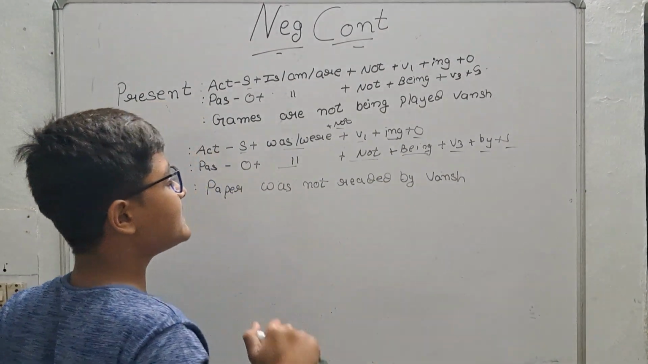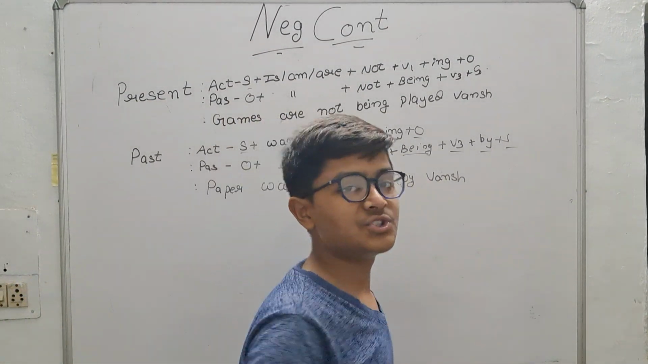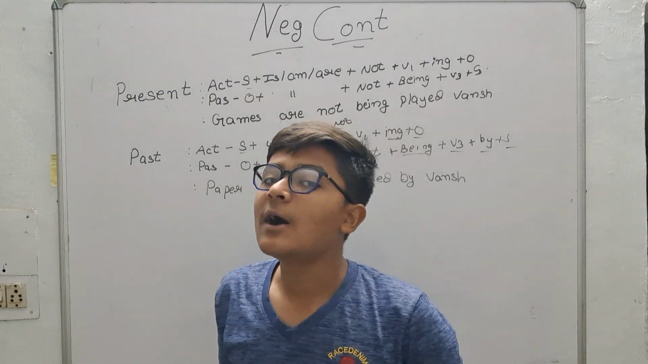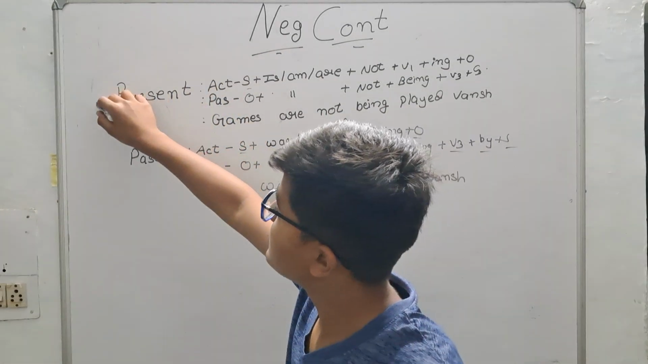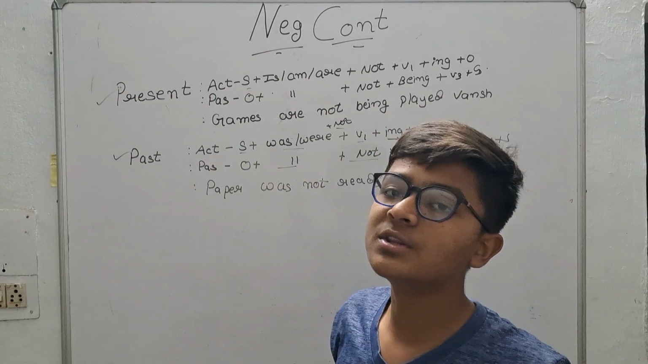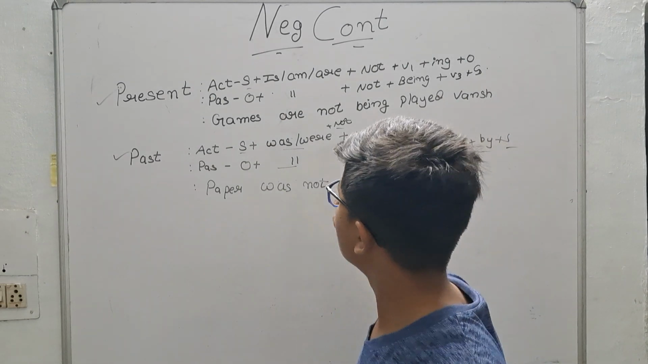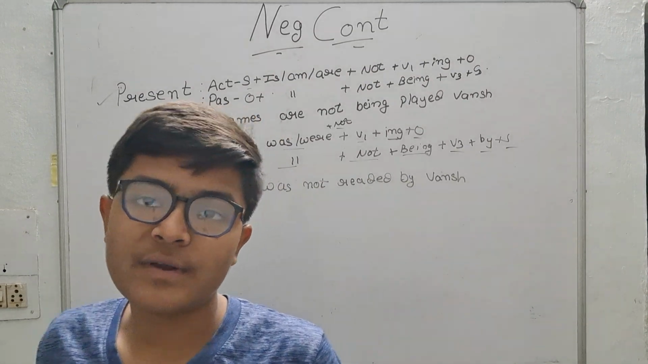Okay, so let's make the sentence. Paper was not read by Vansh. So see how easy it is. You have to just learn the formats, and you will automatically be making the sentences. So let's quickly see about the negative perfect tense.